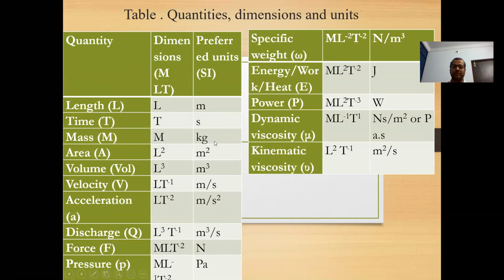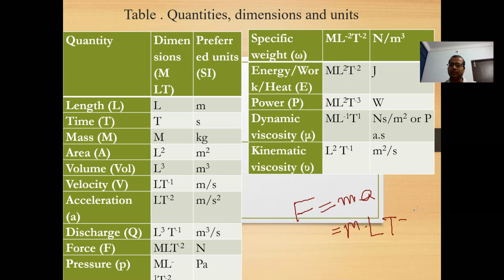There are various ways of remembering these units and dimensions. For example, if I have to write the unit of force, and I do not know it, but I know the formula, that is F = M × A. So how can I find it? What is the dimension of mass? Capital M, and acceleration is L T to the power minus 2. So from this I can say that M L T to the power minus 2 is the dimension of force.